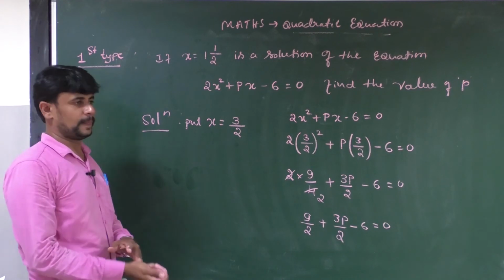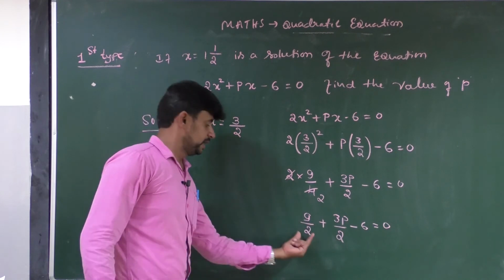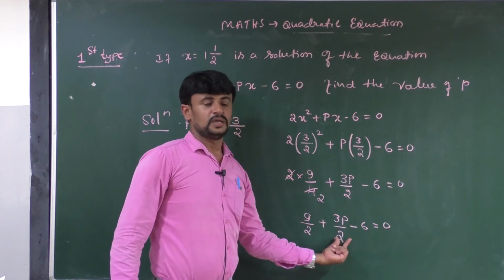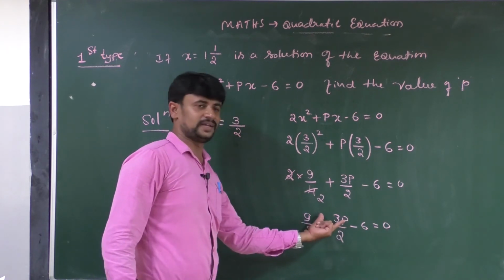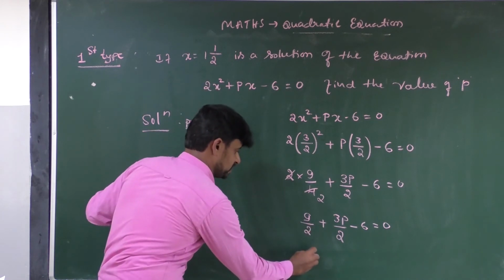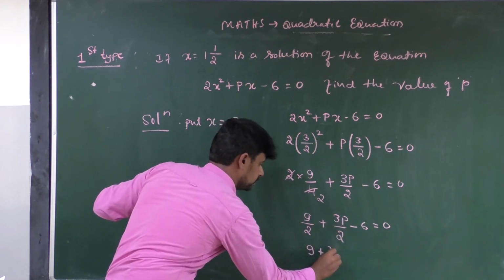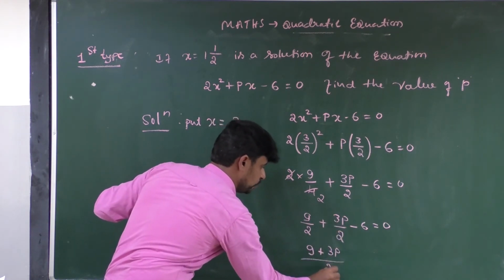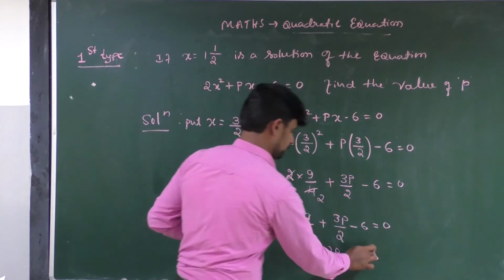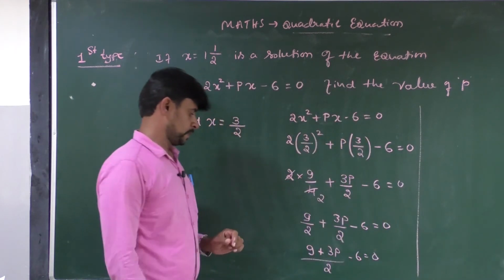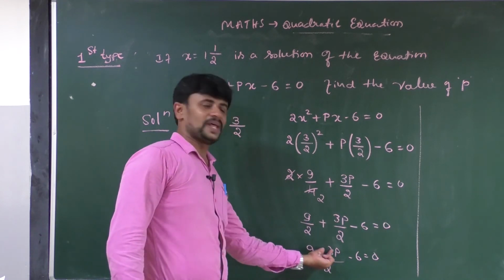All of you observe here, in these two terms, the denominators are the same. When the denominators are the same, then you have to add these two numerators. This is the simplification of the fraction. 9 plus 3p divided by 2 minus 6 is equal to 0. Here 2 is the denominator of 9 plus 3p.